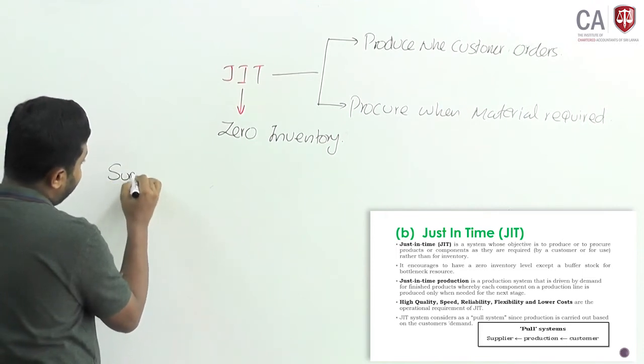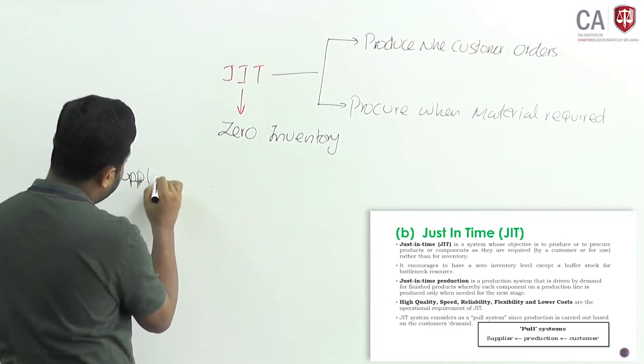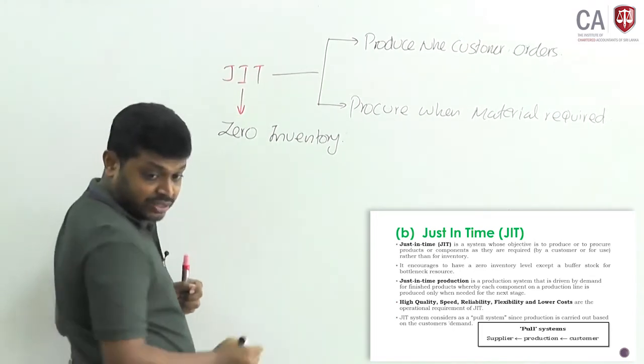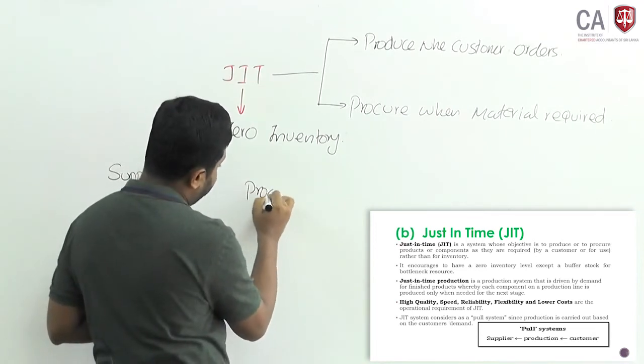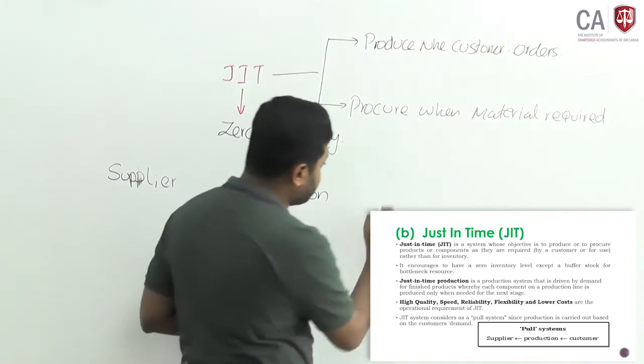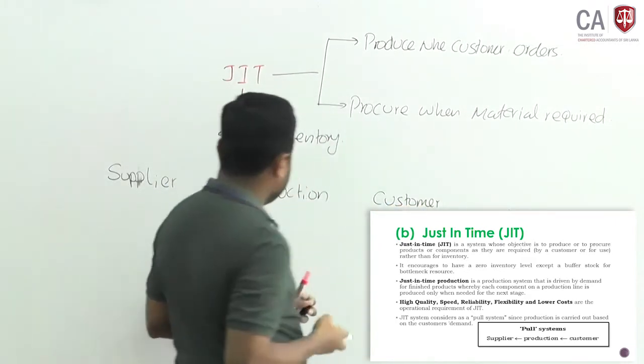Assume this is supplier, and here it is the manufacturing or production, and this is customer. Okay.